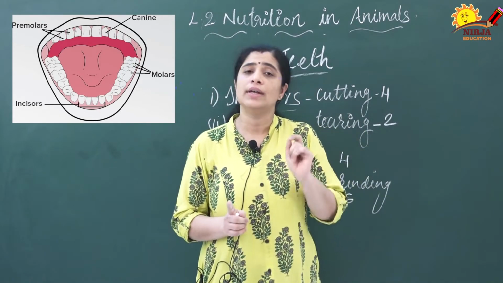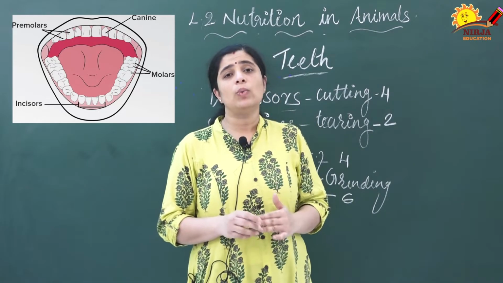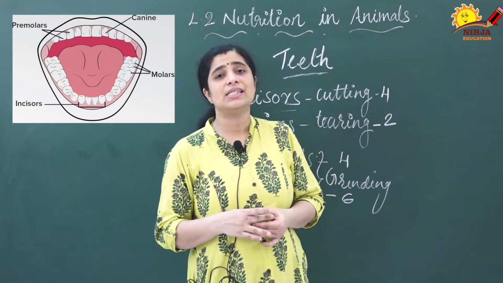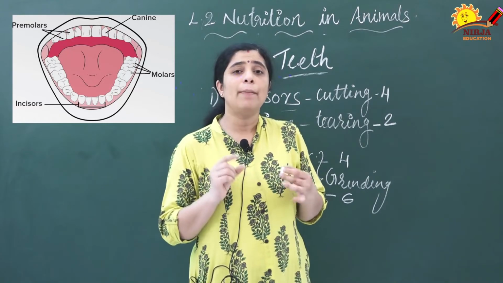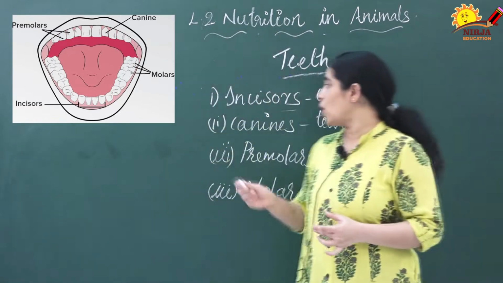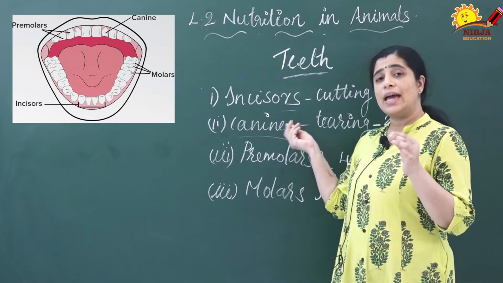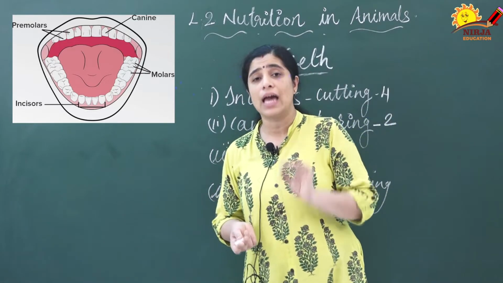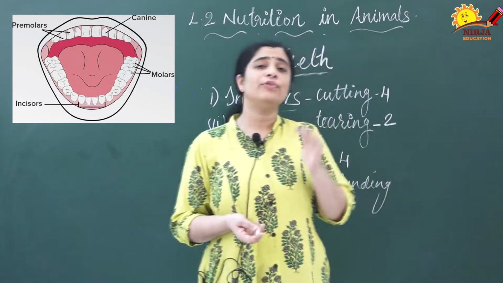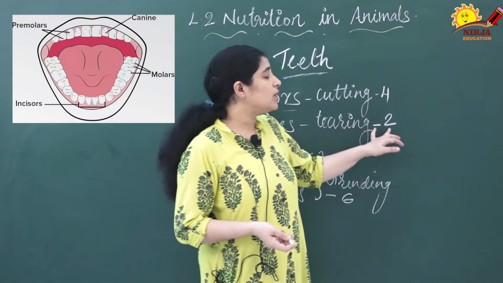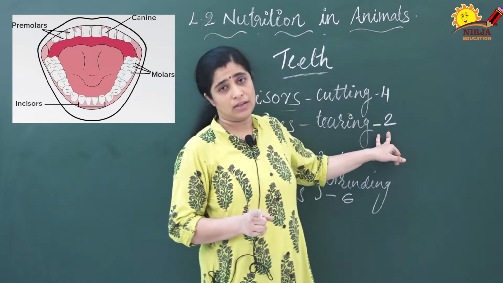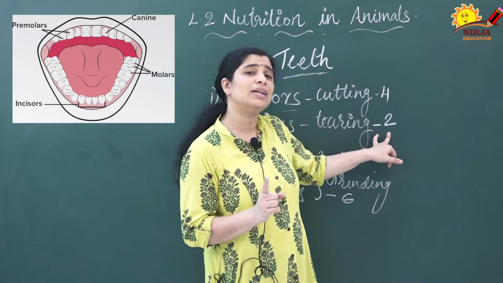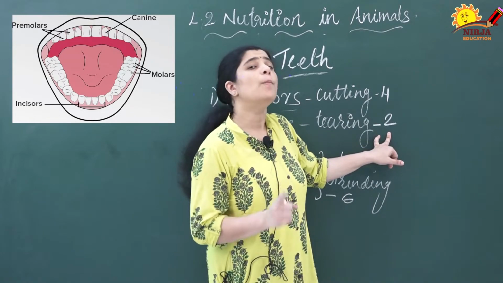cut the food nicely. And the second one, near to the incisors, you can see the sharp-ended teeth. These are known as canines and they help us to tear the food. Canines help us to tear the food. In each jaw there are 2 canines in our mouth.